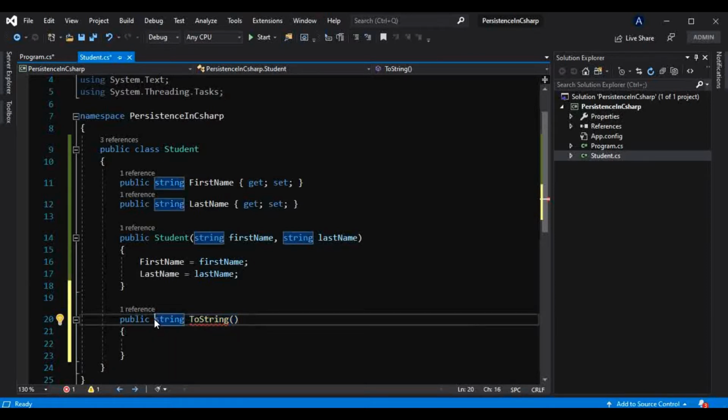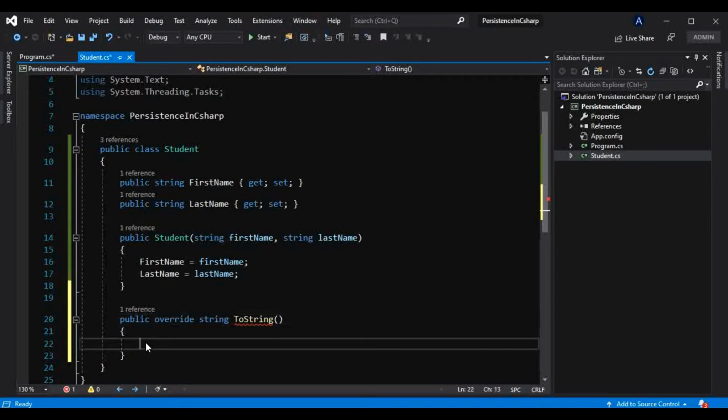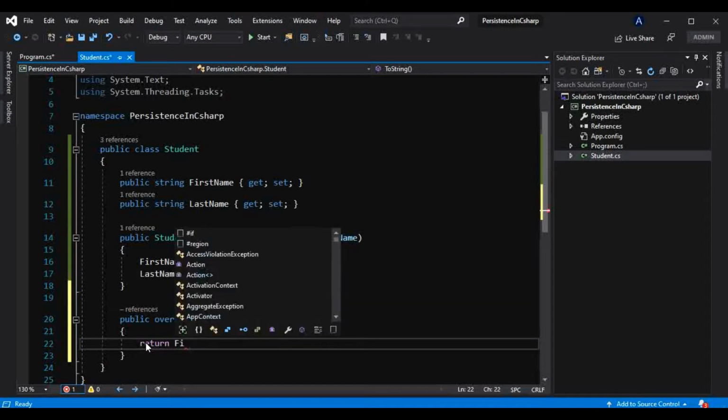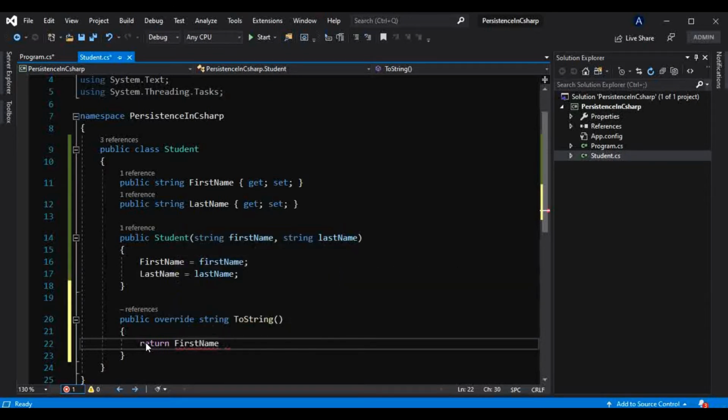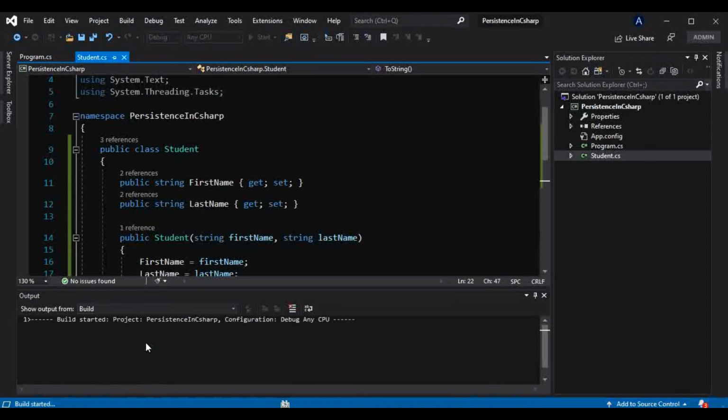But we can override that method, something like this, and we can return first name plus last name. And now if we run this program, we will get the name concatenated by first name and last name.